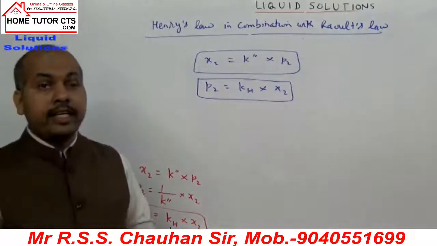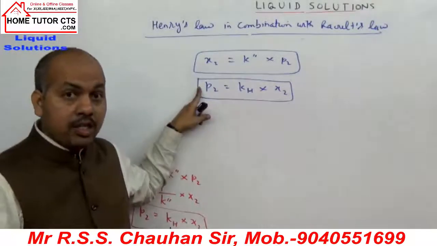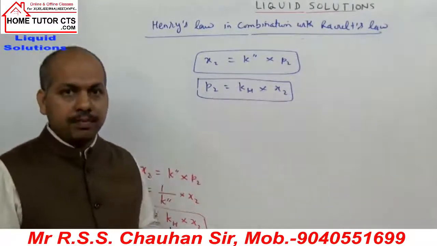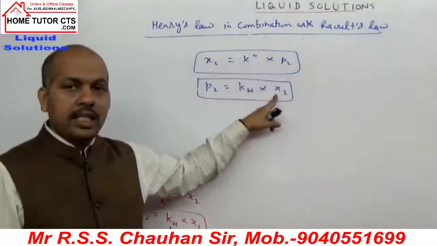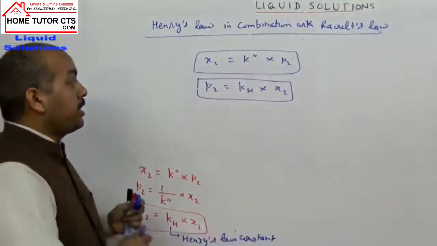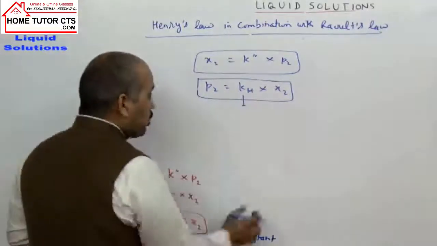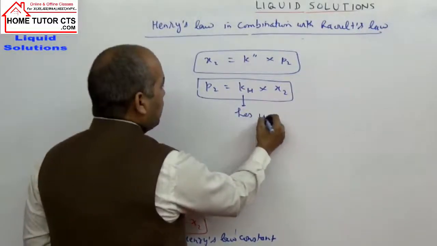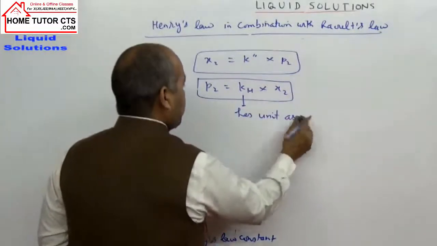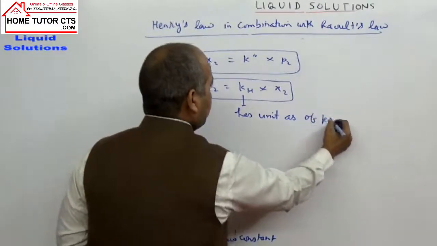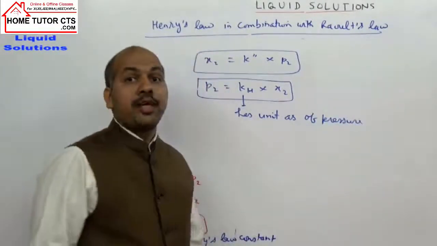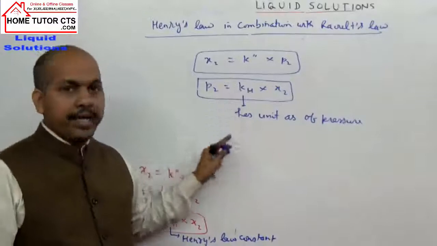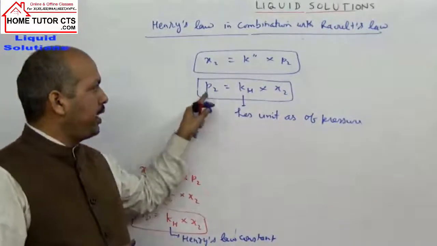So the second way we can write Henry's law statement is that the partial pressure at which the gas is dissolved is directly proportional to its mole fraction. This KH is called Henry's law constant, and it has the same unit as pressure. The value of KH will be different for different gases. I hope it is clear.